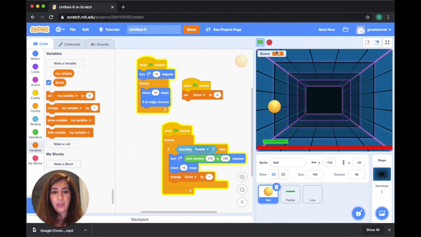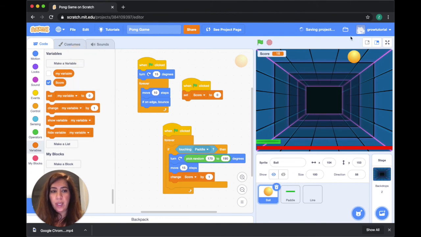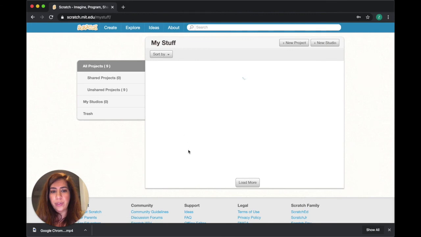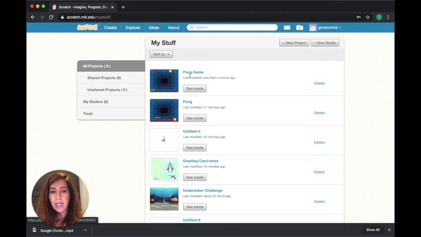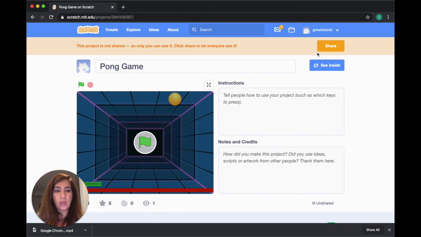And just enjoy it. So before we end this project, I'm just going to make sure that we save it. Pong game. And then we're just going to click on save. And then obviously when you just click on the folders here, you'll get to see all your different projects. And you can even just click on share this one, and this will be published to the community of Scratch. And then you can also share it with other people.